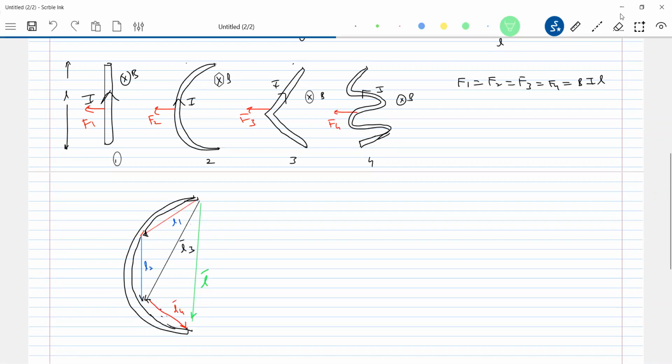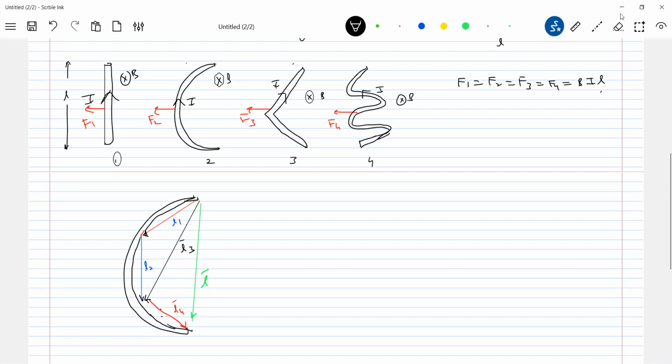Is that clear? So what is the meaning of this L? What is this current? The current is flowing like this. You can also take help of the displacement vector, because how do you define current?